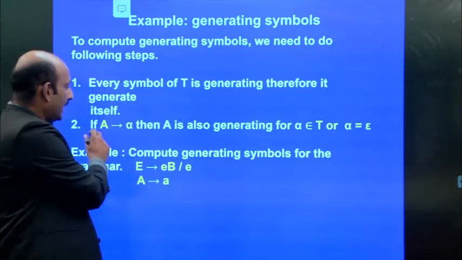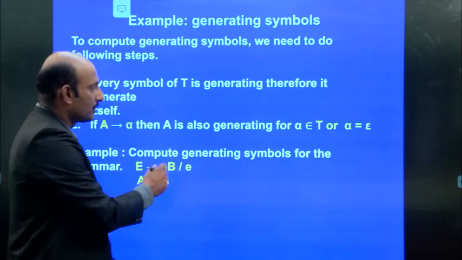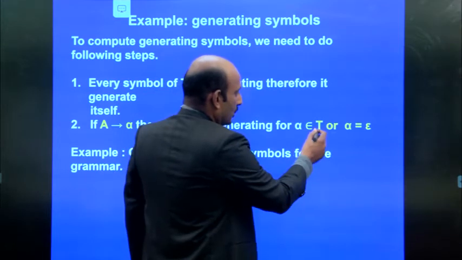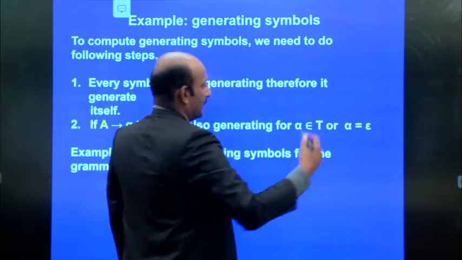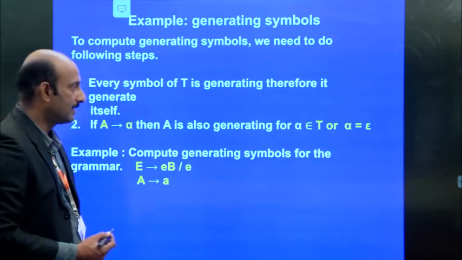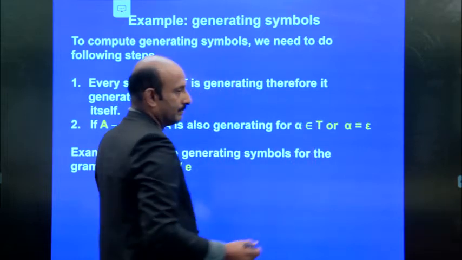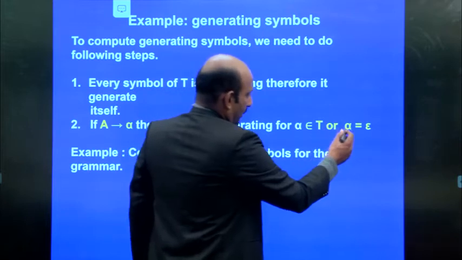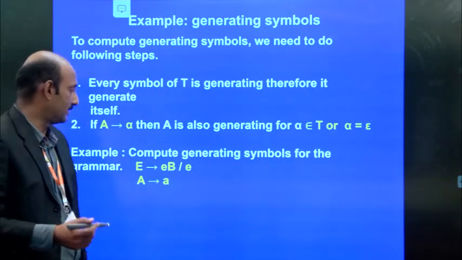And if A gives alpha, where A is also generating for alpha, where this alpha belongs to terminal or this alpha equals epsilon, that is also called a generating symbol.